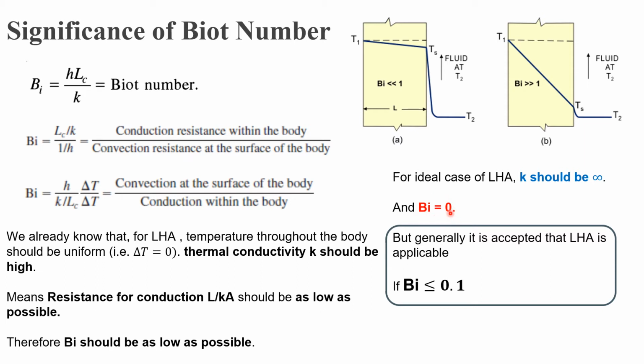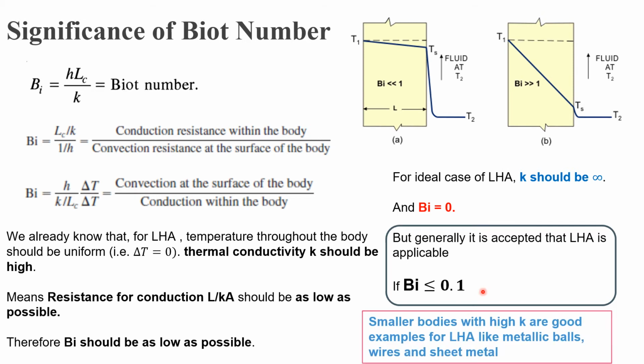But we all know that K cannot be infinity. Therefore, for practical application, it is generally accepted that lumped heat analysis is applicable if the Biot number is less than or equal to 0.1. So we use this condition as the criterion for lumped system analysis. If any problem is given, the first step is to find the Biot number using hLc by K, and if the value is less than or equal to 0.1, we can easily apply lumped system analysis.